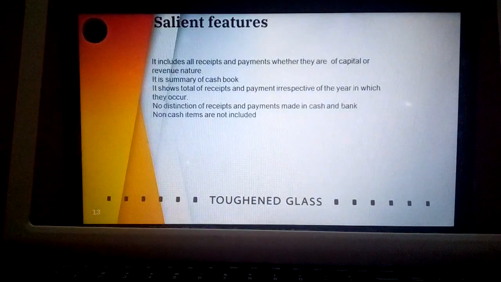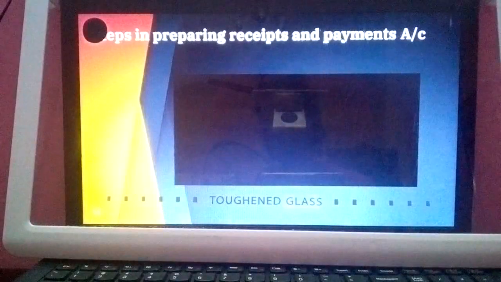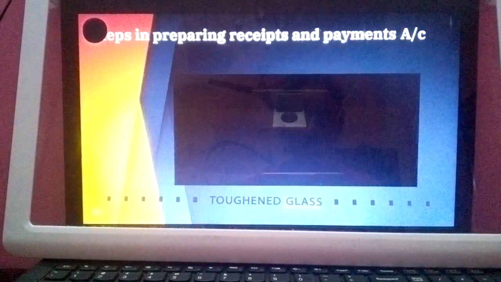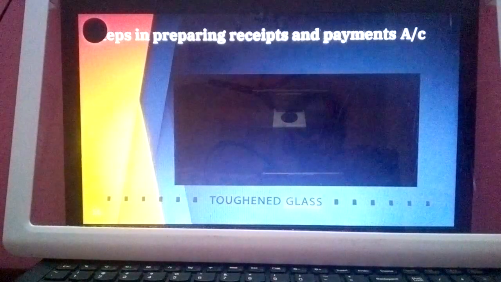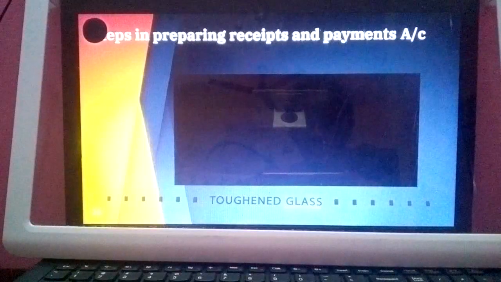Non-cash items are not included. Important non-cash items like depreciation and provision for bad debts will not be included here. So these are the important features and important points. Then next is the steps in preparing the receipts and payments account. That I will explain in the future classes while solving practical problems.